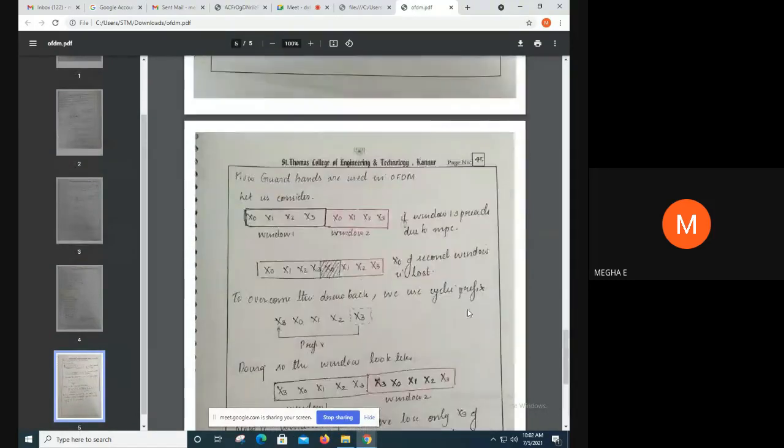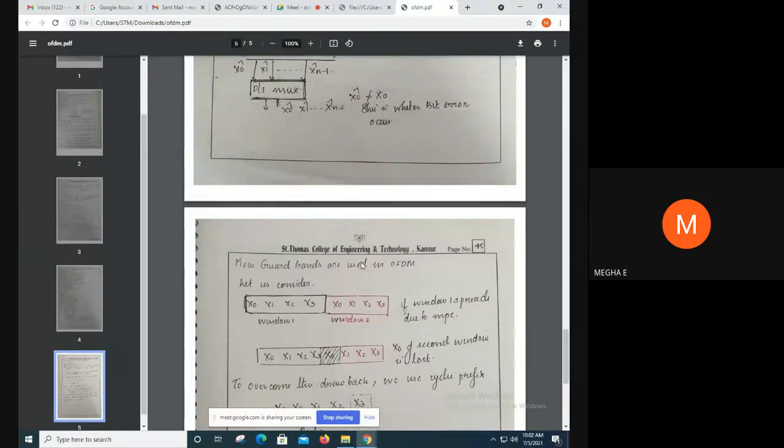Now we have already said there is no need of guard bands in OFDM. But how are guard bands used in OFDM? Let us consider two windows: window 1, which consists of x0, x1, up to x3, and window 2, which has another x0, x1, x2, x3. Because of the multipath component, that is MPC, x0, x1, x2, x3 is contained in window 1, and another x0, x1, x2, x3 is contained in window 2.